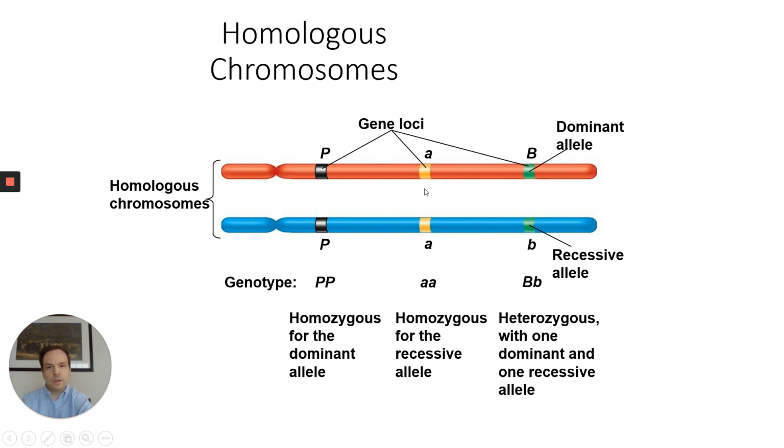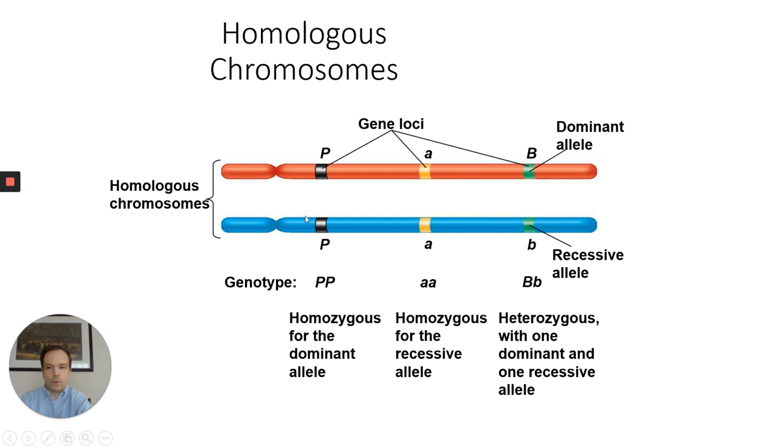So all these genes are found on the same chromosome. The one from dad is going to be found on the same number, same type of chromosome that came from mom. All right. So maybe this is chromosome number 21 or 22. It's going to contain all these different genes. The one from mom and the one from dad are going to be the same number. Okay. So they're homologous chromosomes.